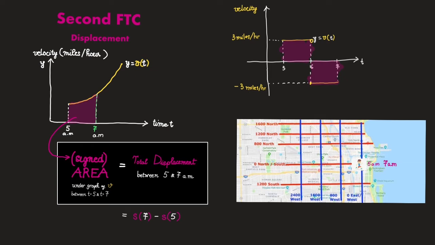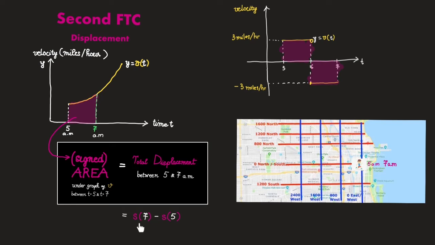Remember, that's the difference between velocity and speed. Velocity also includes information about direction. Alright, so let's see what the second fundamental theorem of calculus says in this case. Let's see what the right-hand side should be. Well, it should be your total displacement. And what's your total displacement?